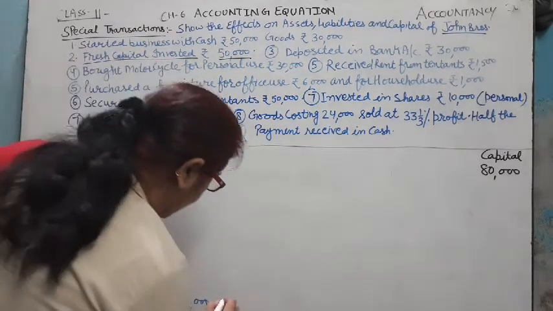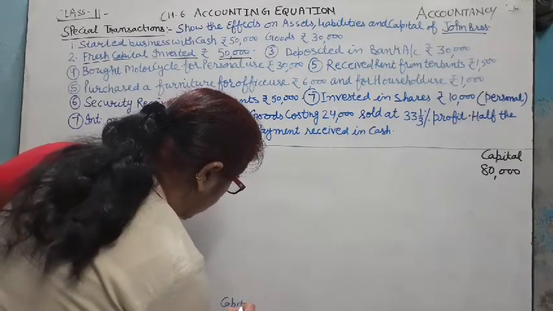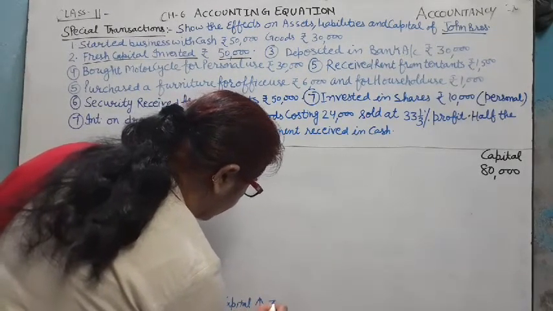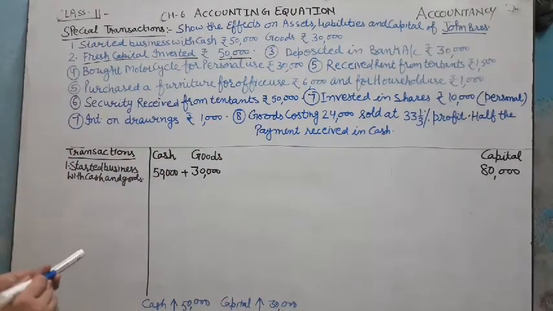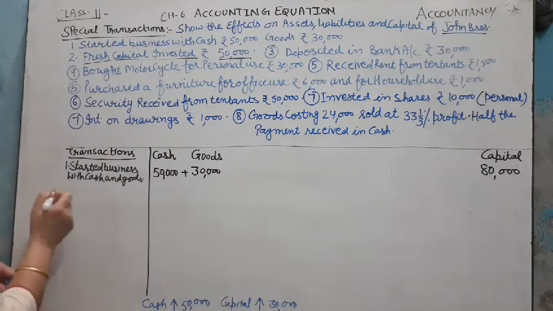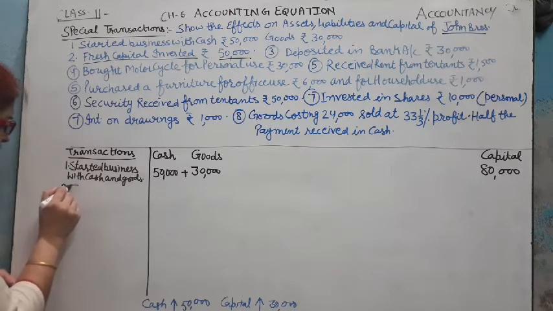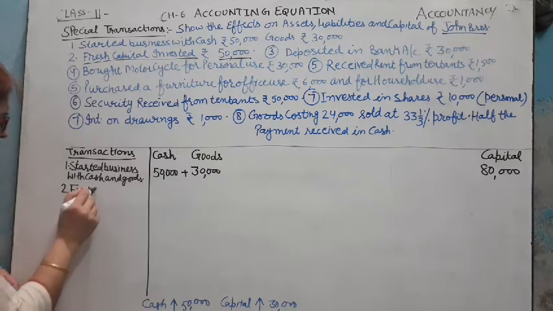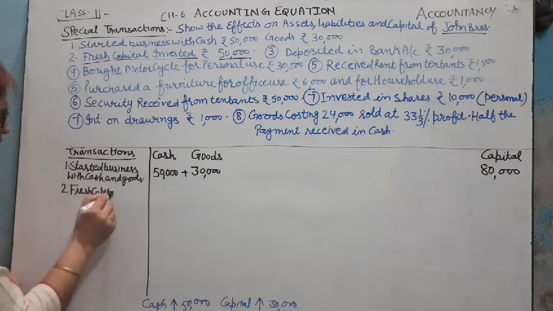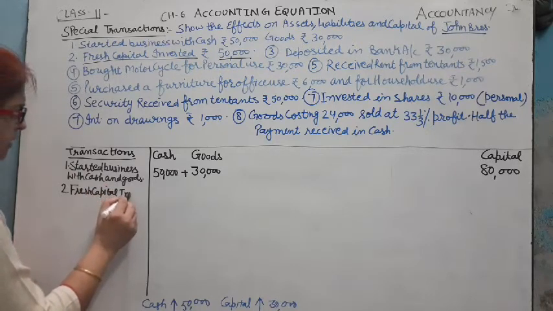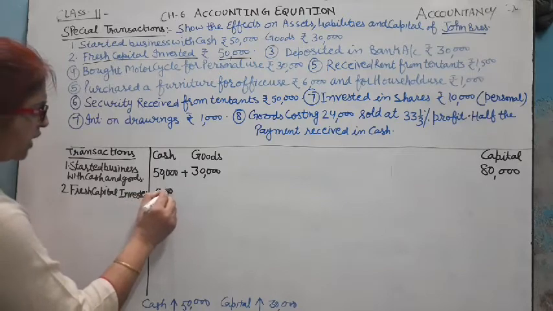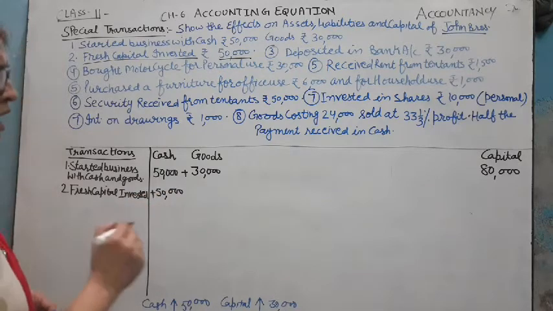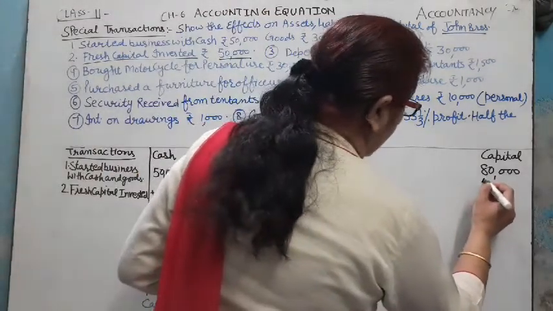And secondly, capital is also increased by 50,000. So we add in the cash and capital. Second transaction, fresh capital invested. 50,000 cash increase हो जाएगा and 50,000 capital.